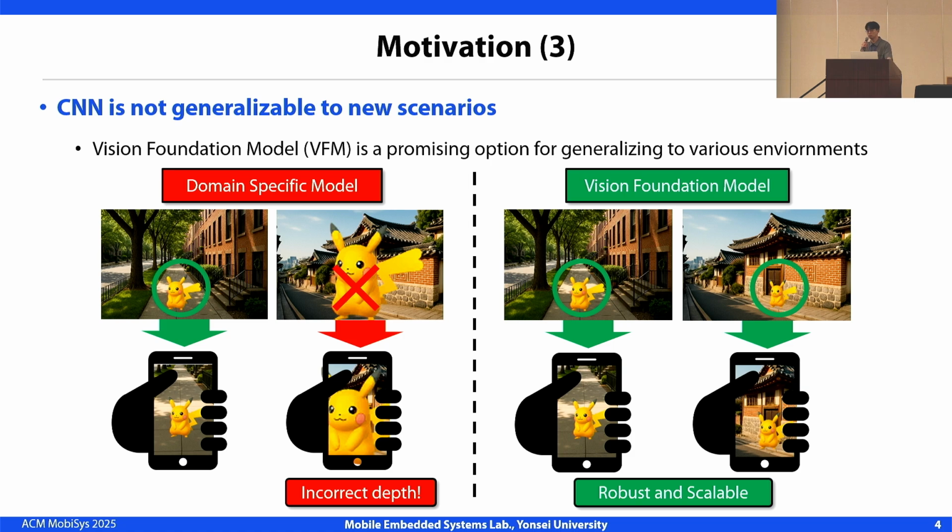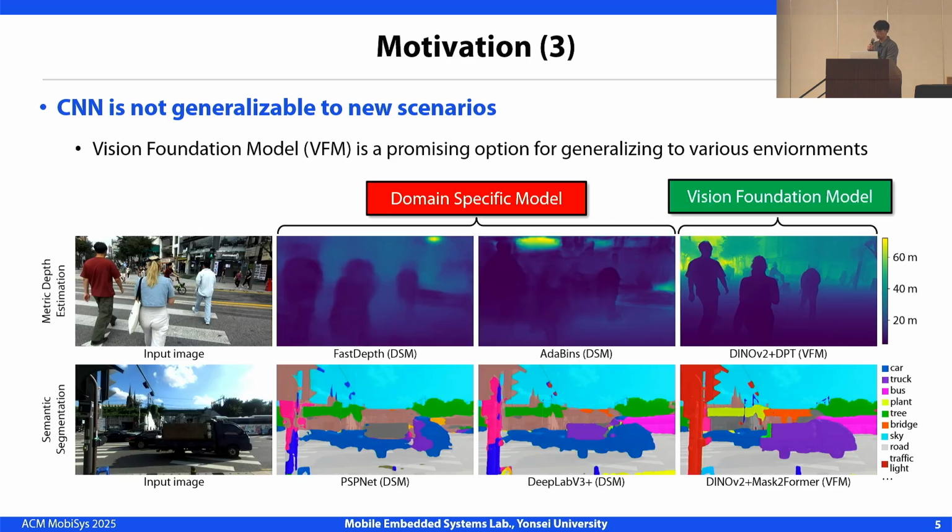AR applications must work across highly diverse user environments. However, traditional domain-specific models like CNNs often fail to generalize beyond the domains they were trained on, leading to errors like incorrect depth estimation. In contrast, vision foundation models, or VFMs, which are based on vision transformer architecture and pre-trained on large, diverse datasets, offer much stronger generalization. This makes VFMs a promising option for delivering reliable AR experiences across varied real-world scenarios.